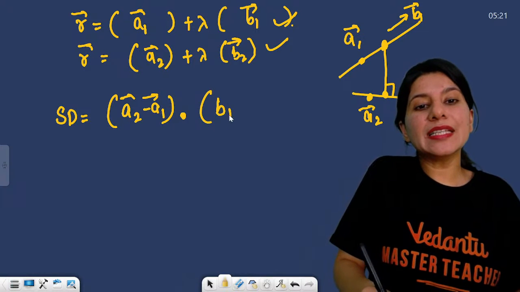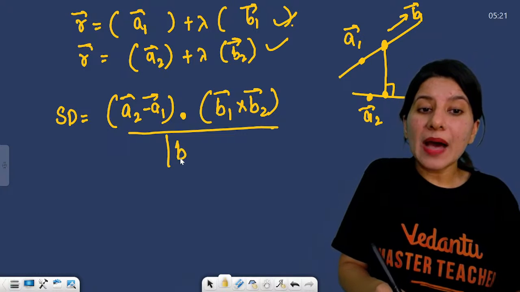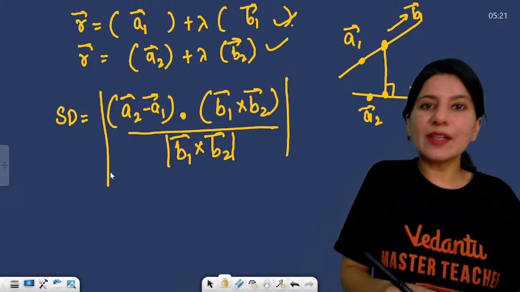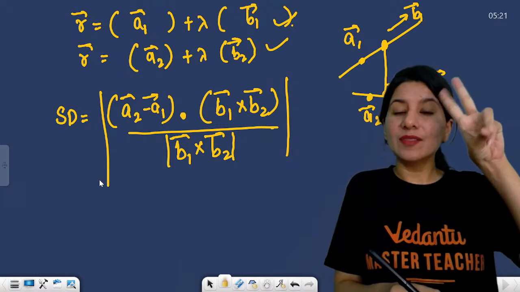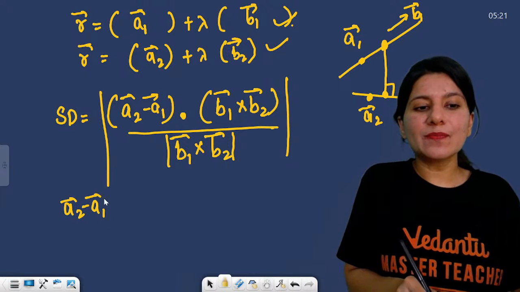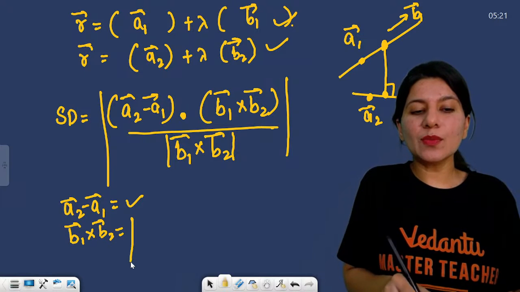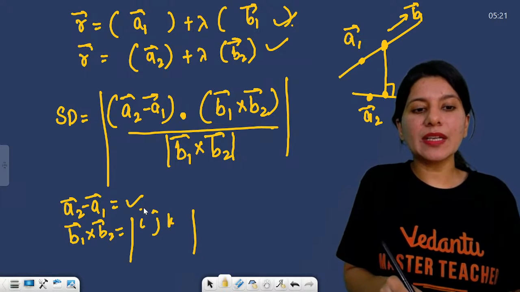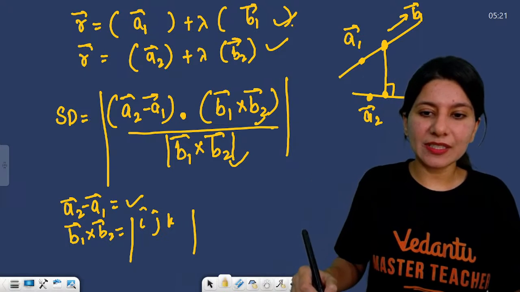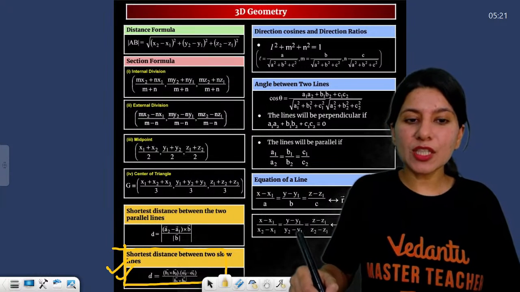B1 cross B2. That means cross product between parallel vectors upon magnitude of the same B1 cross B2, right? So you just have to calculate how many things? Only two things. First is A2 minus A1, then B1 cross B2. Once you are done with that by the determinant method, you just need to plug in the values and you are done. It is not that difficult. So this is your shortest distance between two skew lines.